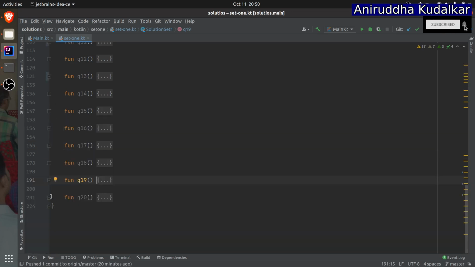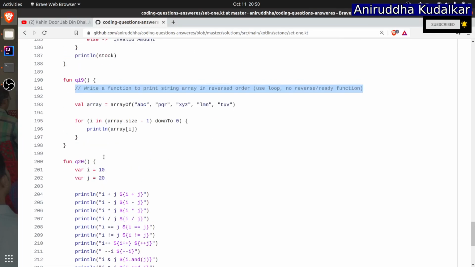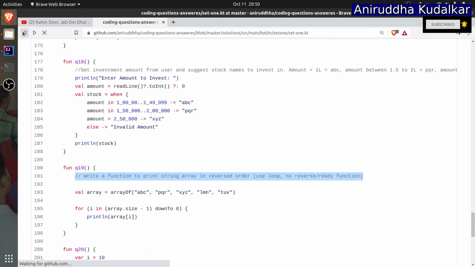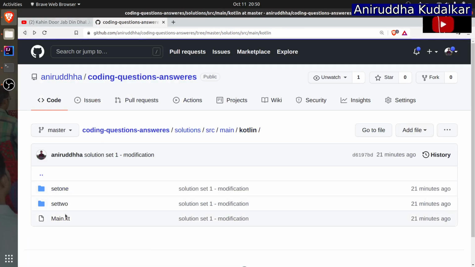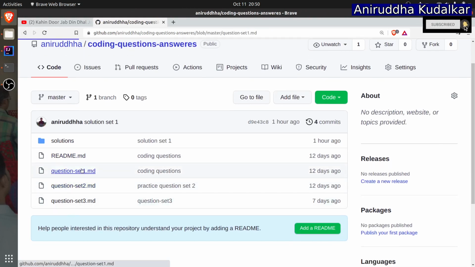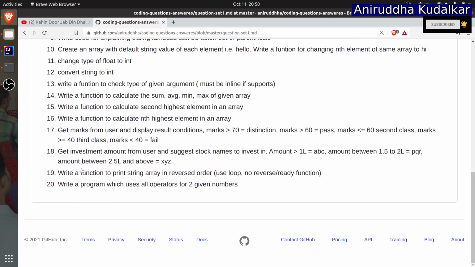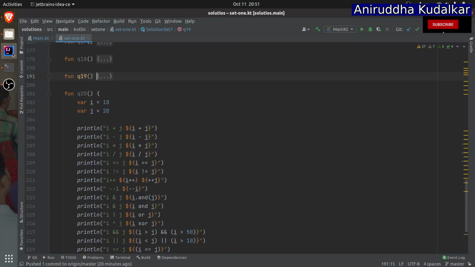Then question number 20 asks you to write a program which uses all the operators on given two numbers.